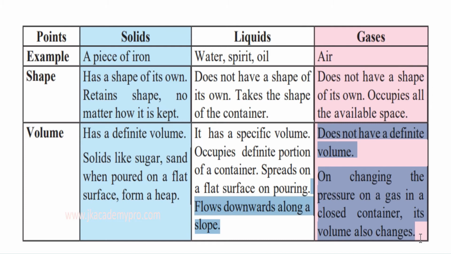The gas is filled in the cylinders. What they do is they compress the gas, so they put it under pressure. So on changing the pressure on the gas in a closed container, its volume also changes. Now the whole gas is contained in a container, so the volume will change. Otherwise, if you keep it open, it will not have a particular volume.